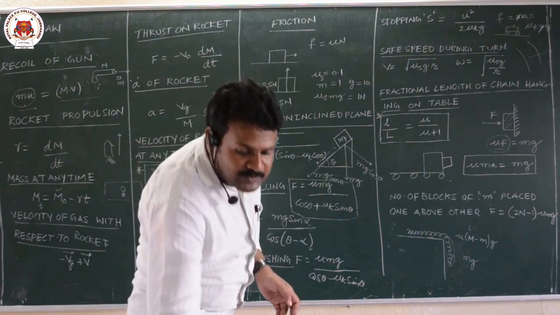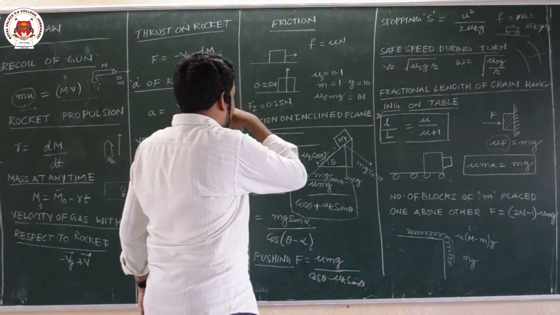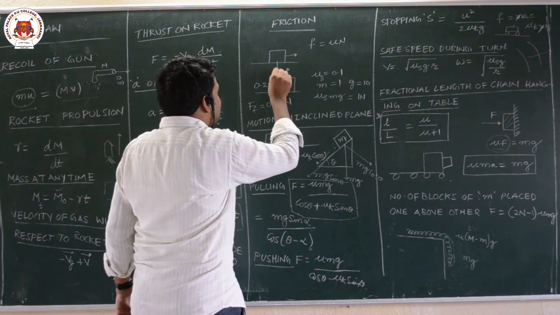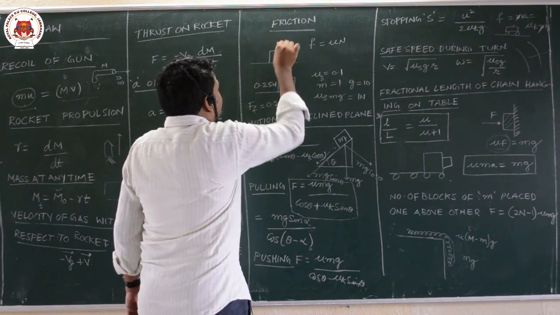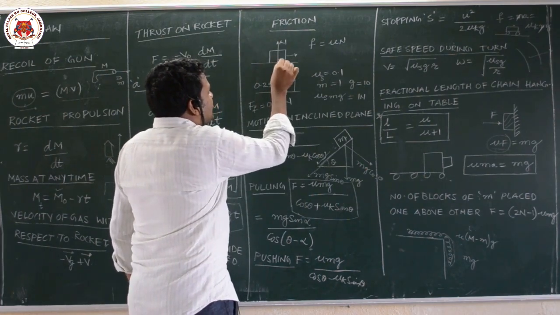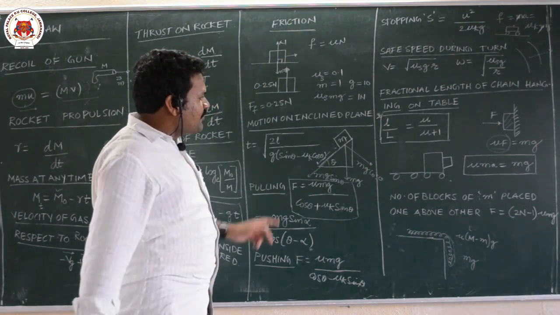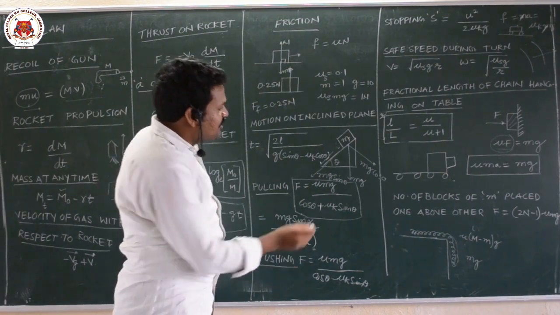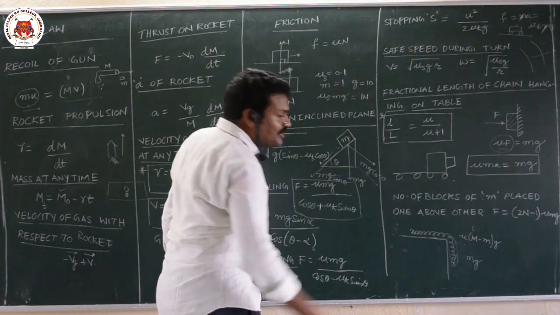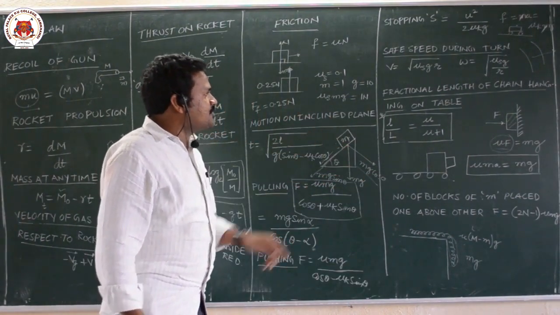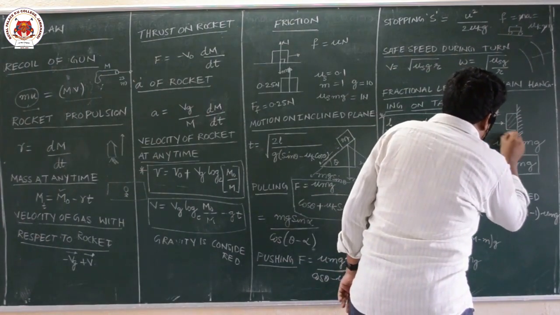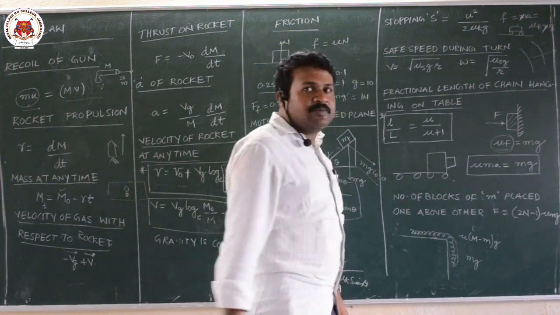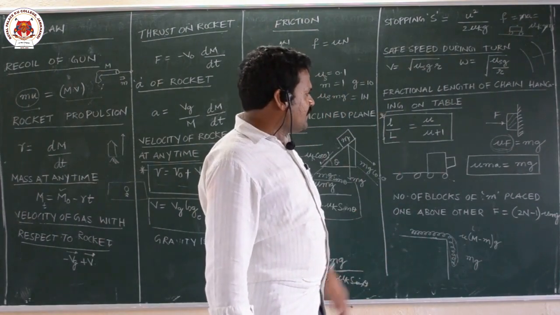If one block is present on another, in this case also mg will be acting down, and the reaction force is acting N. The force which is acting perpendicular to the lower surface of the upper body is called normal reaction. In this case normal reaction is mg cos theta, because this is the perpendicular force. So here the perpendicular force is the applied force, therefore mu into F must be equal to m into g, then this block will not fall down.